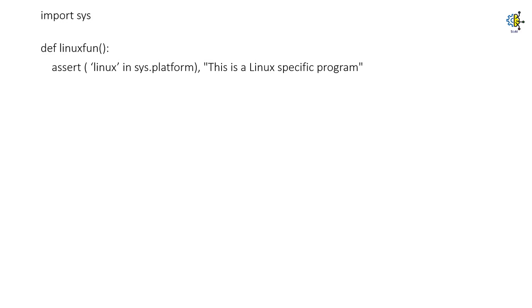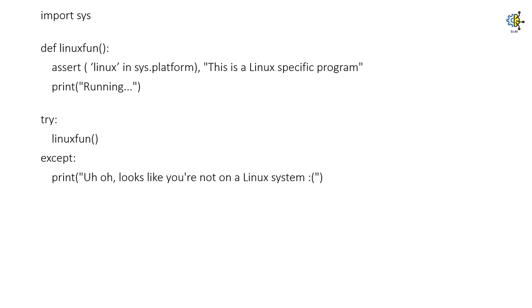I am working on a Windows platform. Then I'm simply printing a statement called running. Here we'll start the exception handling. Here's my try statement. I'm calling the function Linux Fun. The except block is printing a message: uh-oh, looks like you're not on a Linux system. So this statement will be printed if there is some error with our program. And finally, the block, which will always be executed, says this is the end of the try except example.